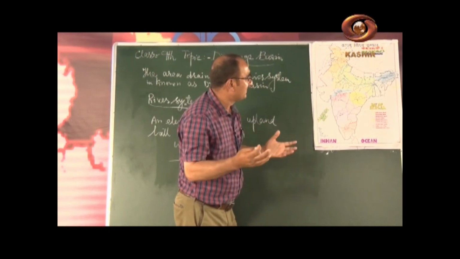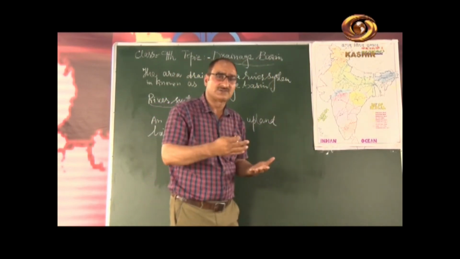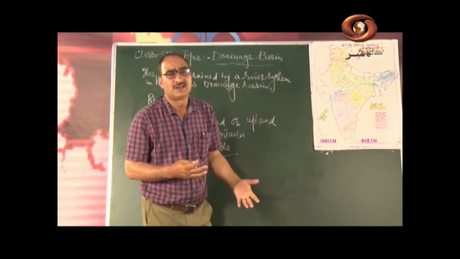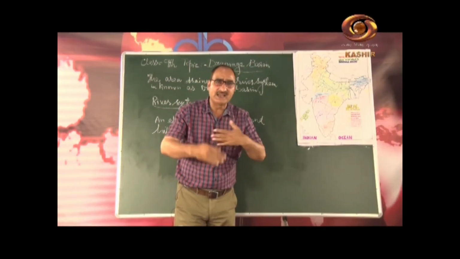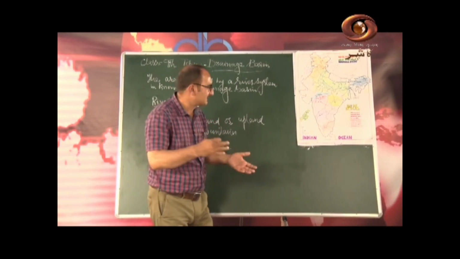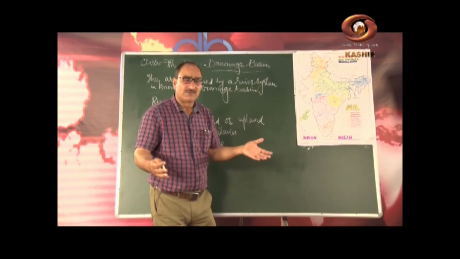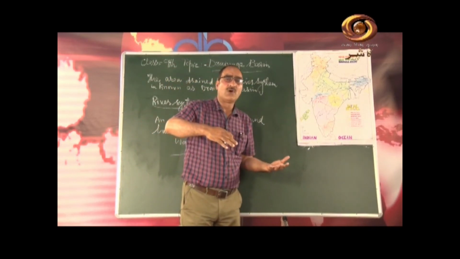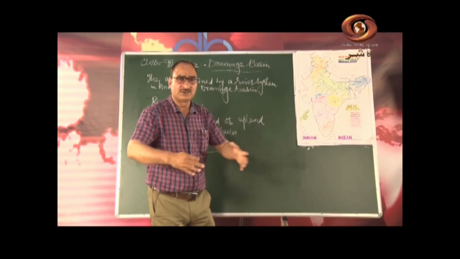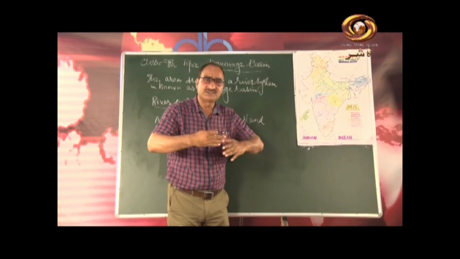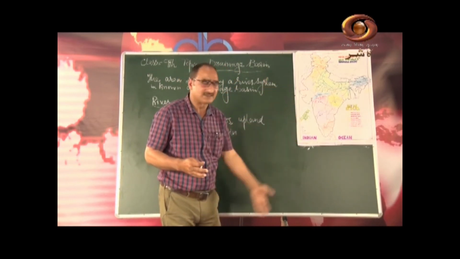Let us discuss the Himalayan rivers. The Himalayan rivers are those rivers which have their source in the snowfields of the Himalayas, and they flow throughout the year, and they are perennial in nature. Whereas the peninsular rivers are those rivers which entirely depend on rainfall for the flow of their water, and during the hot summer season, they are mostly dry. So this is the main difference between the two river systems.